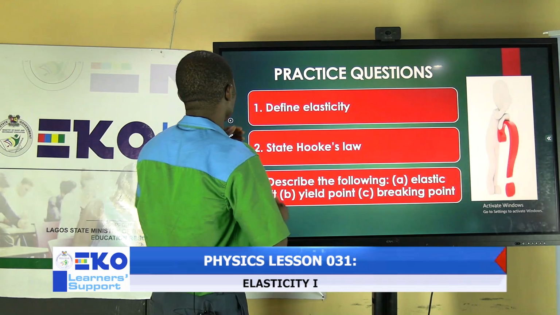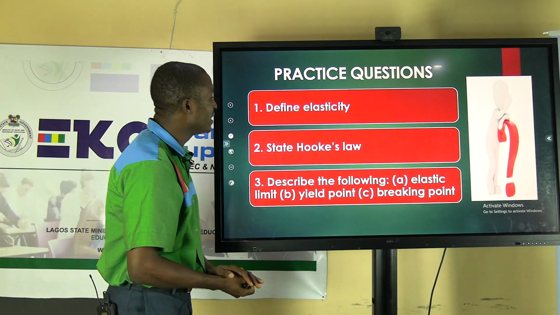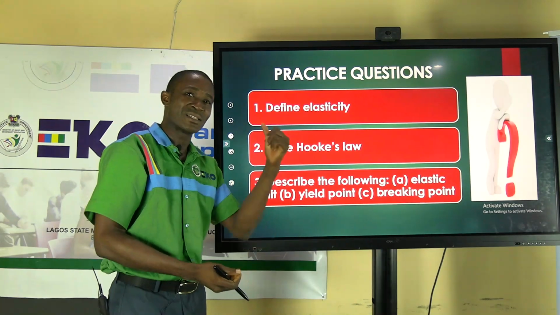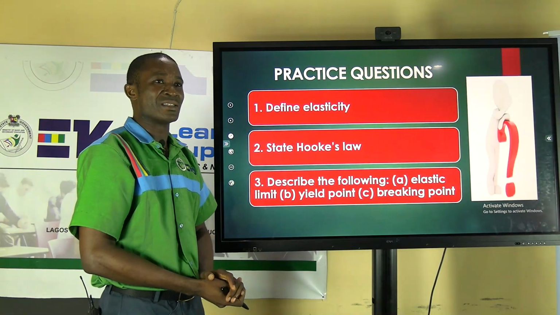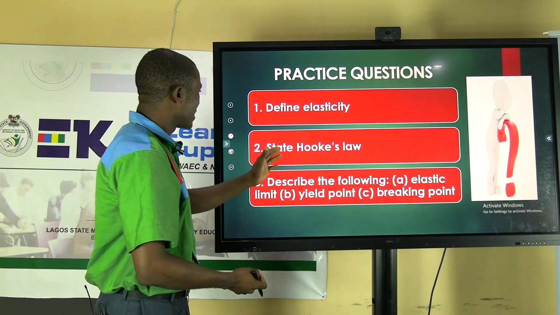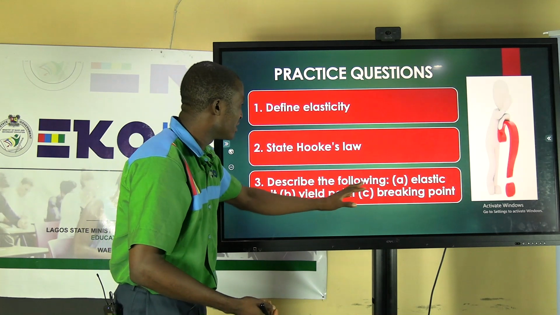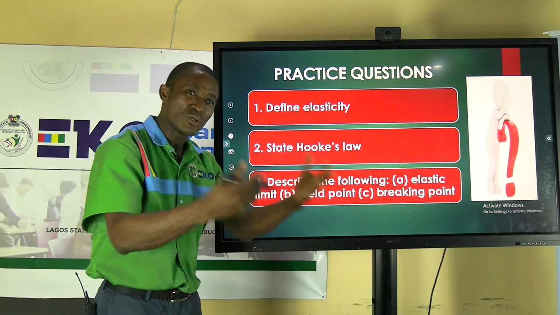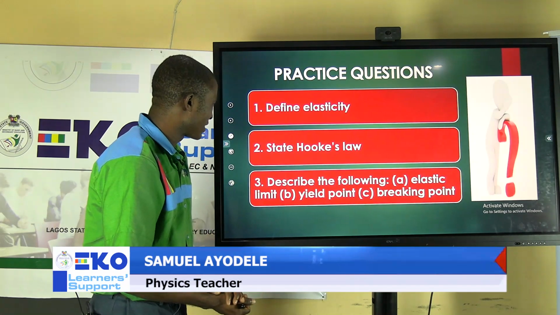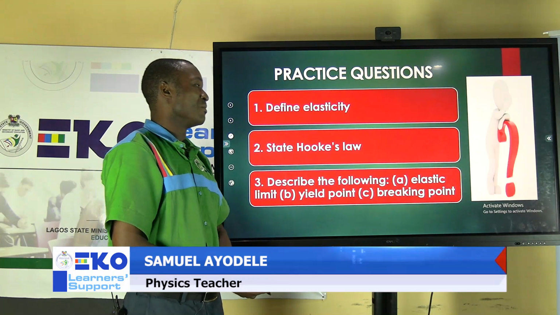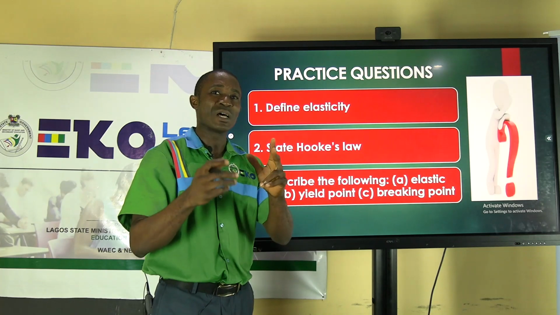Now, let's look at what we have learned and check if you have actually picked the important information as stated in the objectives. Look at this. Define elasticity. State Hooke's law. Not only that, describe these terminologies that we make use of in elasticity: the elastic limit, the yield point, and the breaking point. I'll give you just a minute. Ruminate over this, produce your answer, and I'll be back.